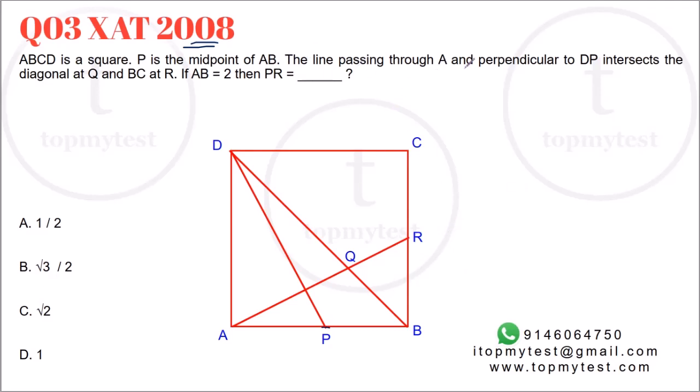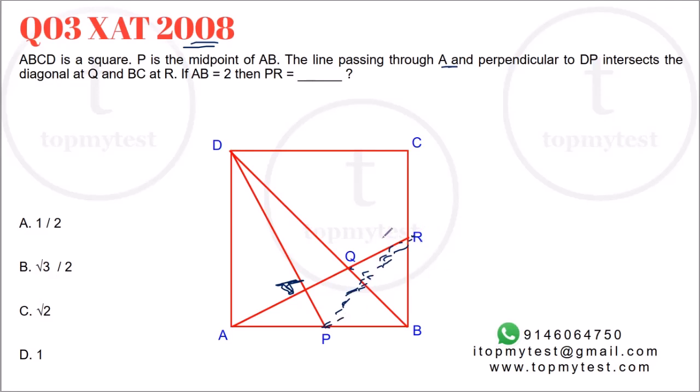The line passing through A and perpendicular to DP. So this DP is a line. Perpendicular to this intersects the diagonal, which diagonal will it intersect? It will intersect BD at Q and BC at R. This is a 90-degree angle. If AB is equal to 2, what is the value of PR? So you need to find the value of PR.